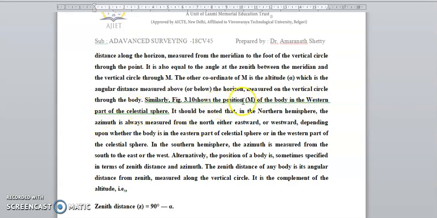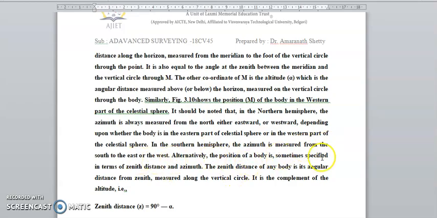Similarly, figure 3.10 shows the position of the body in the western part of the celestial sphere. It should be noted that in the northern hemisphere, the azimuth is always measured from the north, either eastward or westward, depending upon whether the body is in the eastern or western part of the celestial sphere. In the southern hemisphere, azimuth is measured from the south, east or west.